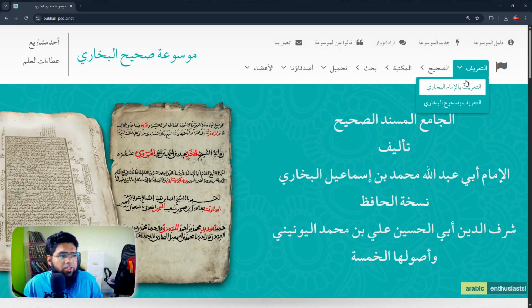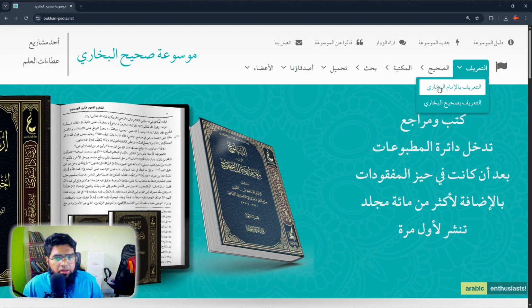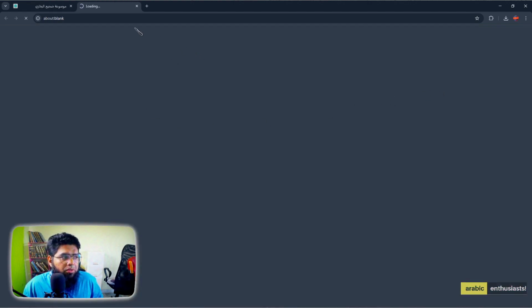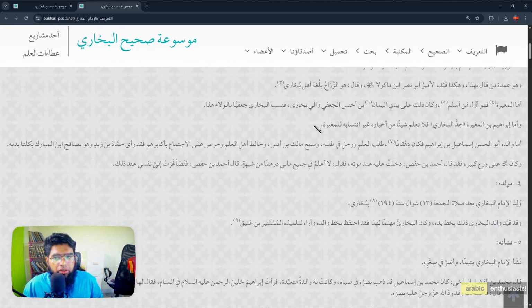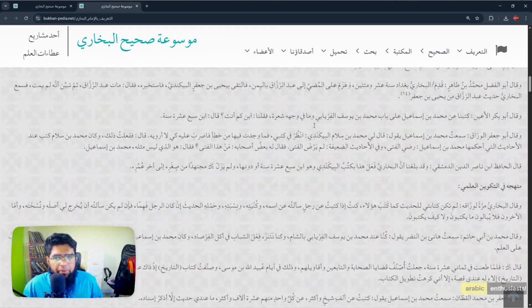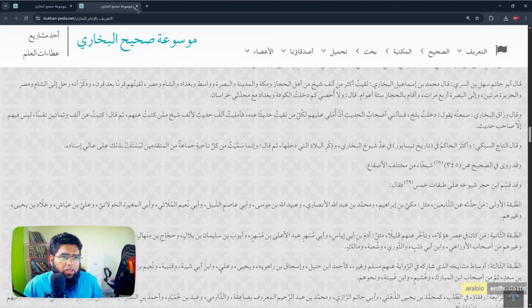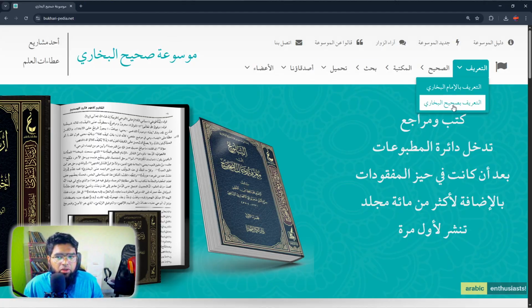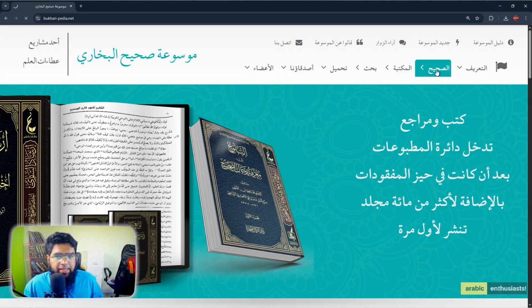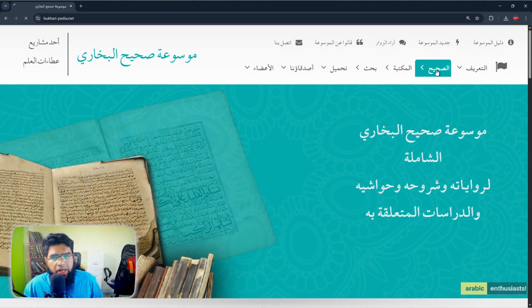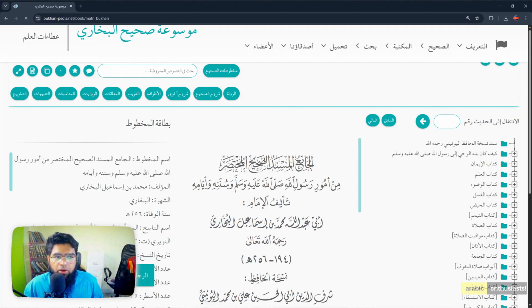So first is Ta'arif bil Imam Bukhari. You can get about him. It opens in another window. So you can read the Tarjama, the biography of Imam al-Bukhari, inshallah, as well as the introduction to Sahih al-Bukhari also. But our main goal is the Sahih. There are other books also, we'll go into that. But this Sahih section is what we are going to talk about. Inshallah ta'ala, I'll quickly show.